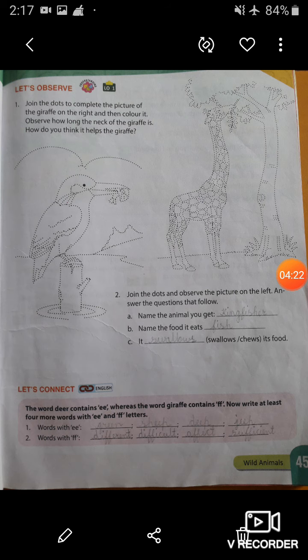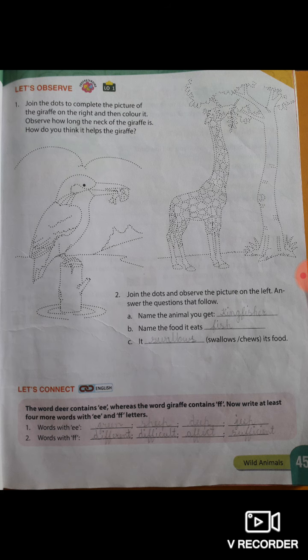Now let's observe. Students, open page number 45 in your textbook. Here the activity based on this chapter is given. Let's discuss them. First one, join the dots to complete the picture of the giraffe on the right and then color it. Observe how long the neck of the giraffe is. How do you think it helps the giraffe?